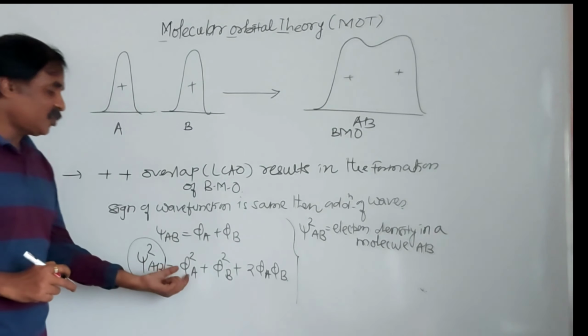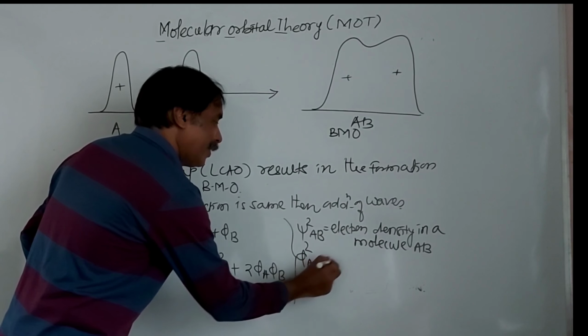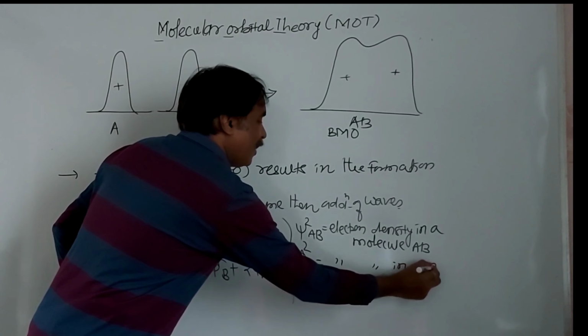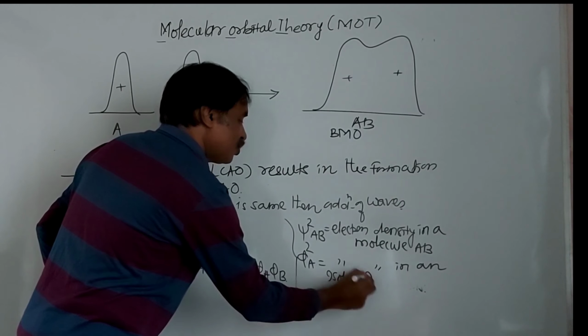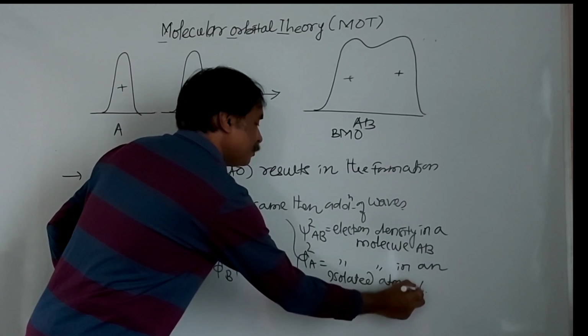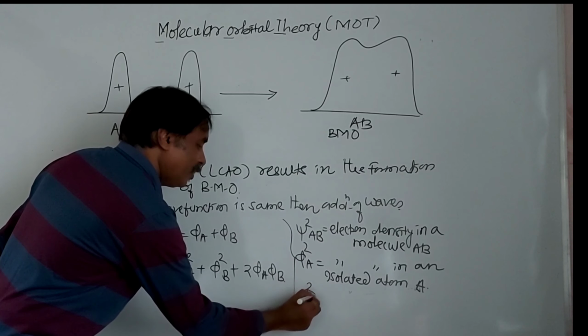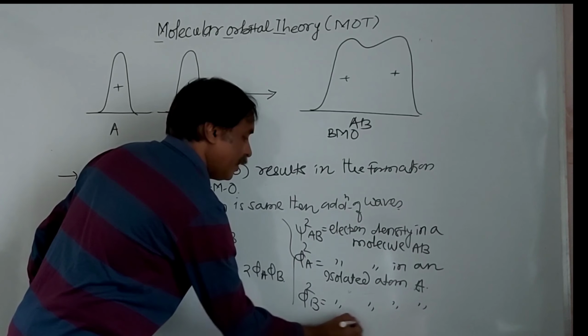What is theta square A? Here theta square A indicates electron density in an isolated atom A. What is this theta square B? Electron density in an isolated atom B.